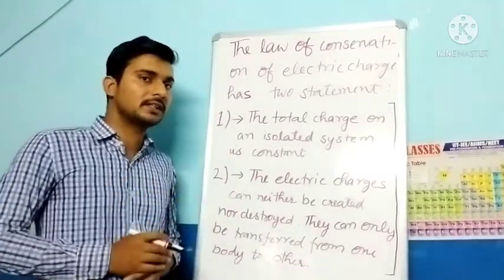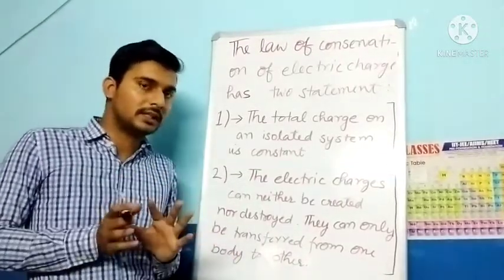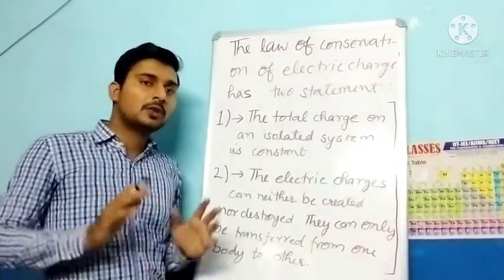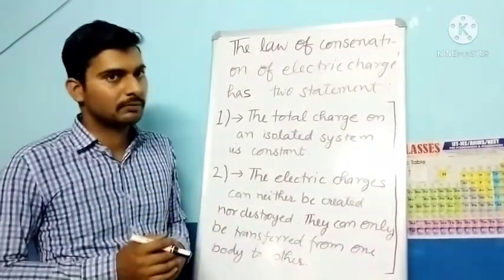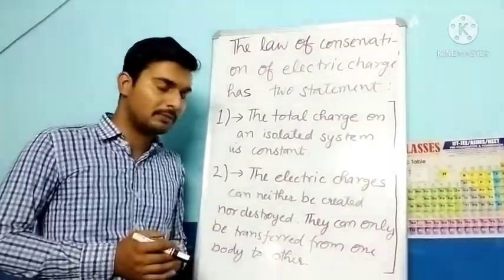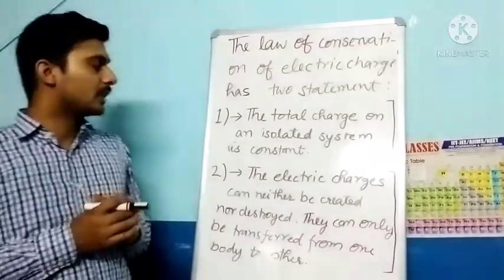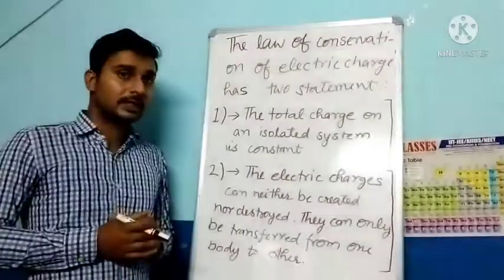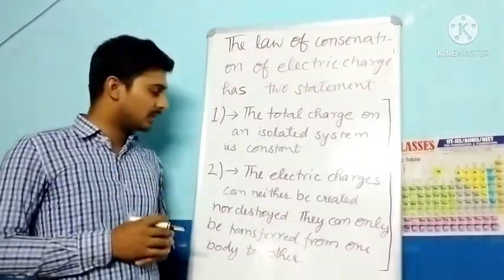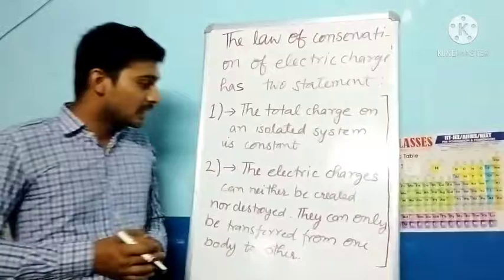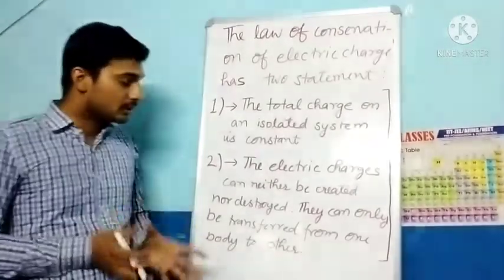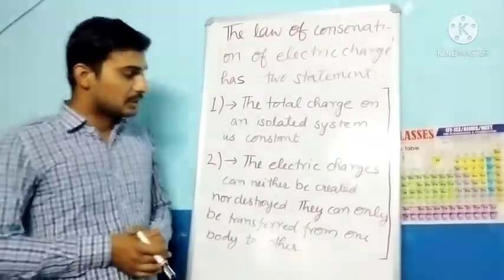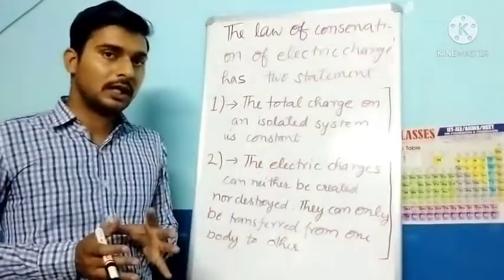There is a necessary condition that the system should be isolated in such a way that no matter can enter or leave the system. Then this law will be applicable. The second statement is: electric charges can neither be created nor destroyed. They can only be transferred from one body to the other.